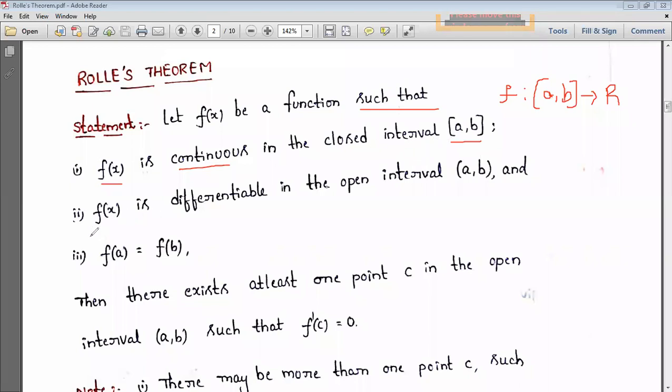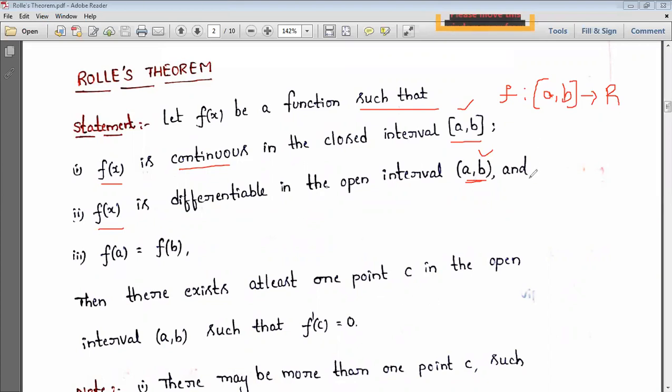And the second one: f of x is differentiable in the open interval a comma b. Why is it a closed interval here and an open interval here? Is there any difference? Anyone? So f of x is continuous in the closed interval a comma b, and f of x is differentiable in the open interval a comma b. Why are we saying open interval? Differentiable means a unique tangent has to be there. But if we choose the closed interval a comma b, you will get multiple tangents.